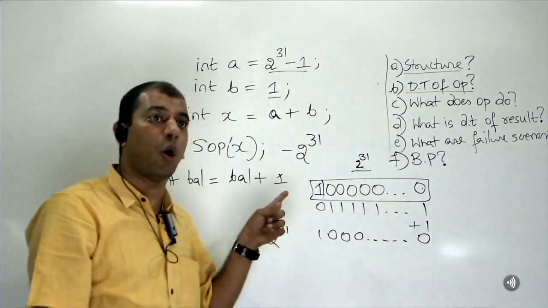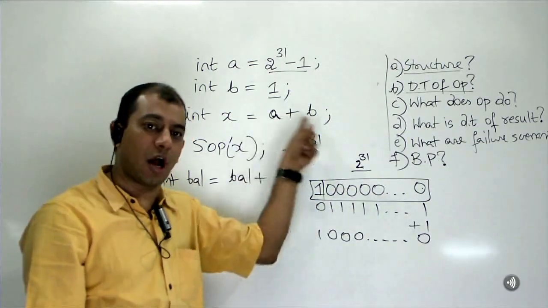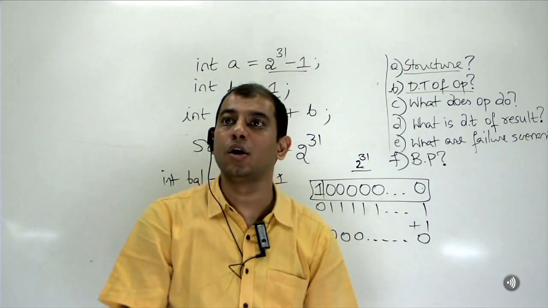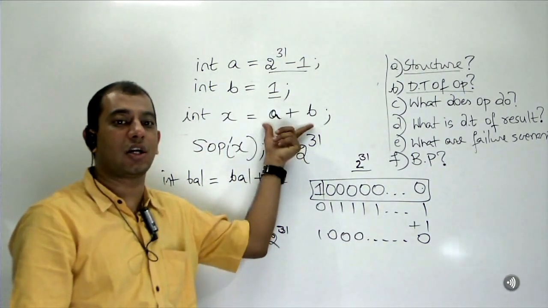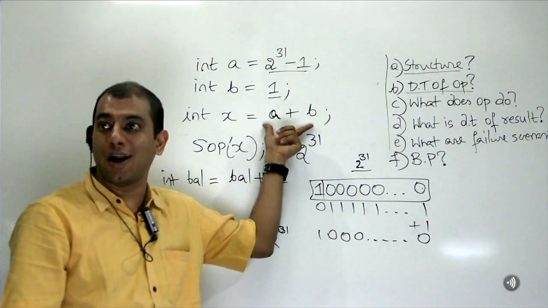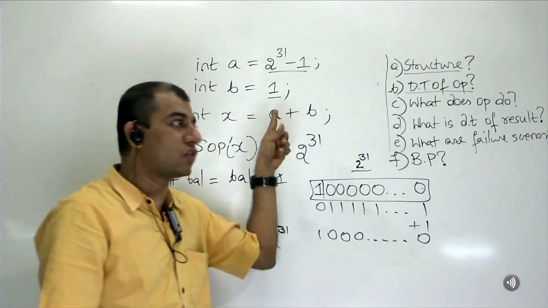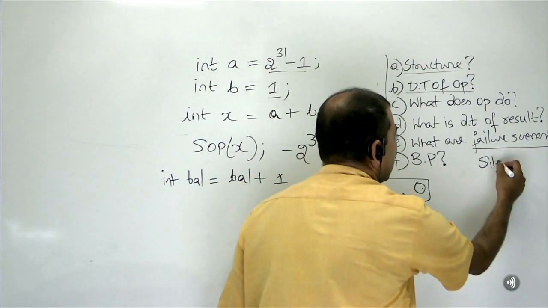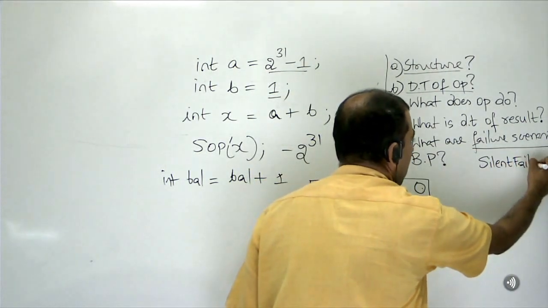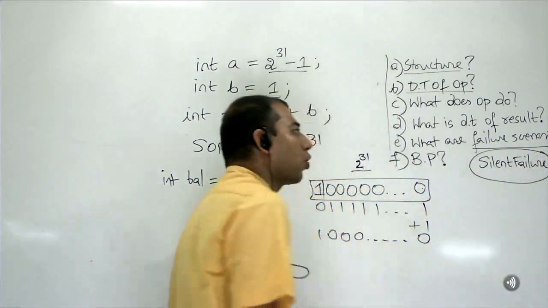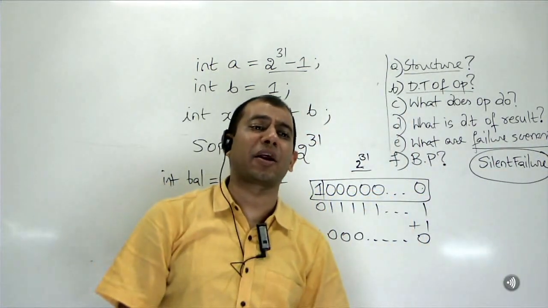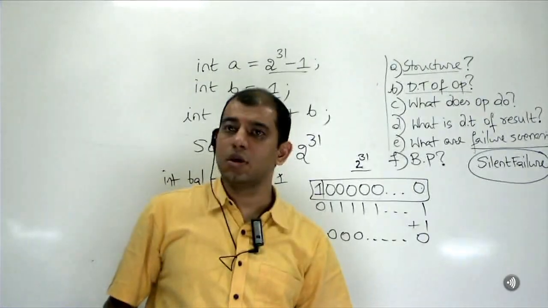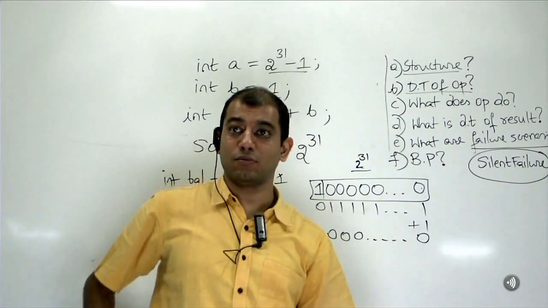You will be writing code for banking, for finance, stock market and everything. You cannot afford to take this lightly. You have to be sure whether the result is coming up as a proper value or not. Are you with me? This is a serious concern. So this kind of a scenario is what we call a silent failure. This is the worst possible code that any developer can write. You know, there is bad code, but there is worst code.